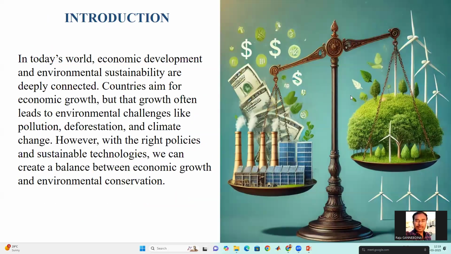Coming to the introduction, economic growth and the environment are closely connected. As we know, while economic activities help a country grow, they also cause problems like pollution and deforestation. The main goal is to find a balance between economic development and environmental stability. So this is the introduction. Next slide.